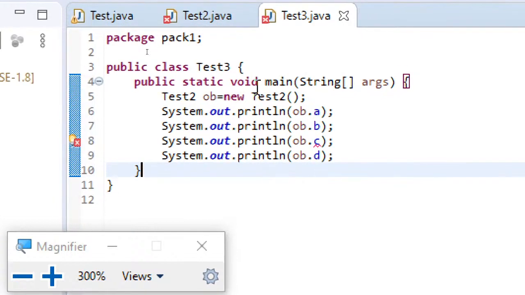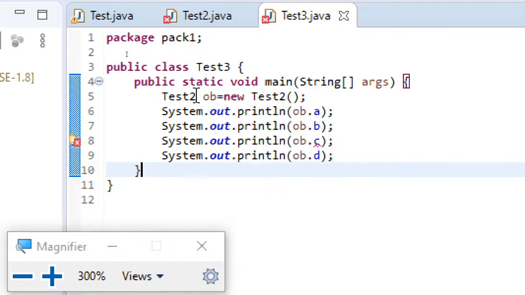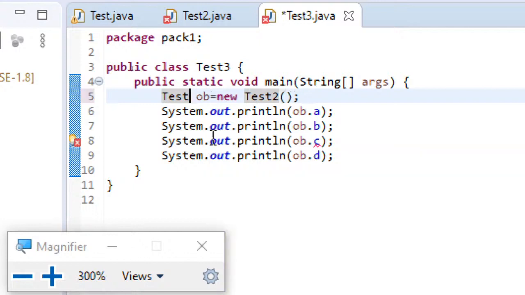In test3, you can see this test3 is not a child of test. But when you are creating an object for test, it's possible because it is in the same package.